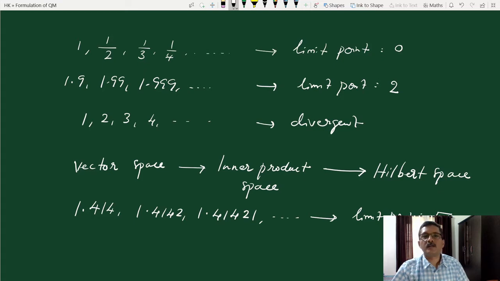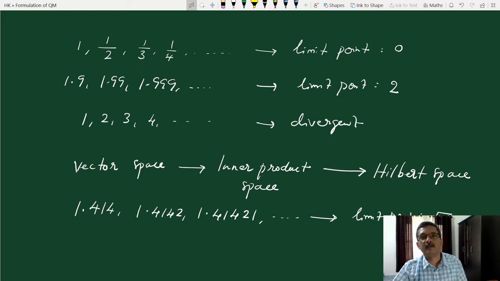So the space of rational numbers is a vector space. It's also an inner product space, but it is not a Hilbert space. So this shows that there can be a complex vector space; plus an extra condition, if you can define inner product, it's an inner product space. But all complex vector spaces are not inner product spaces. Plus, if you define an additional condition that the vector space is complete, then it's a Hilbert space. So all inner product spaces need not be Hilbert spaces. What is a Hilbert space? It's a complete inner product space: a complex vector space which is complete and in which inner product can be defined.